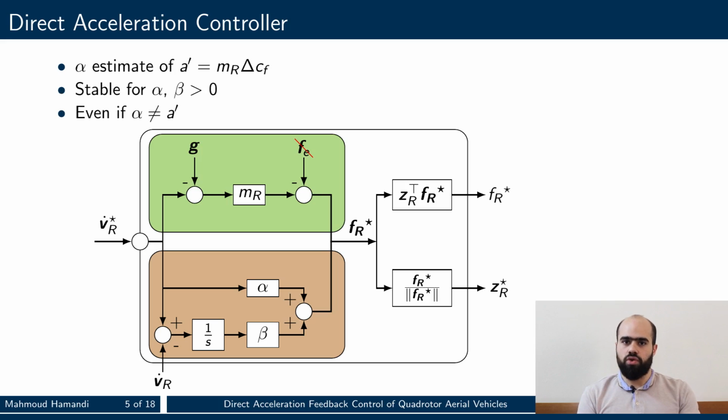However, we show that the controller is stable for any alpha and beta positive, even if the estimate is not accurate. For these alpha and beta, the controller is shown to asymptotically drive the platform acceleration to the desired one without requiring an estimate of external disturbances, platform mass, and it is robust to changes in aerodynamic properties and parameters.